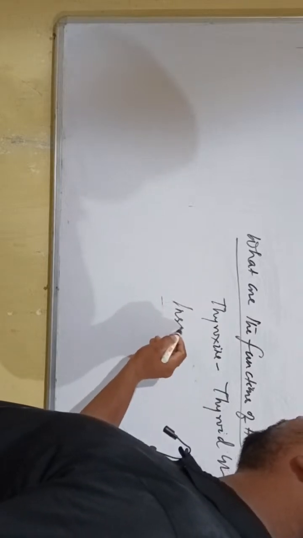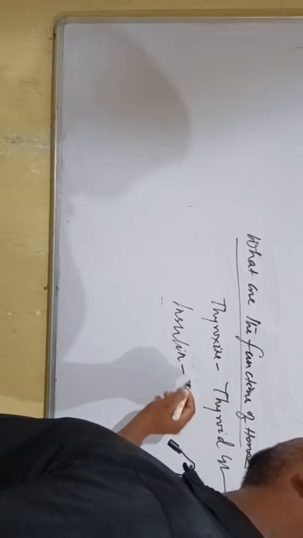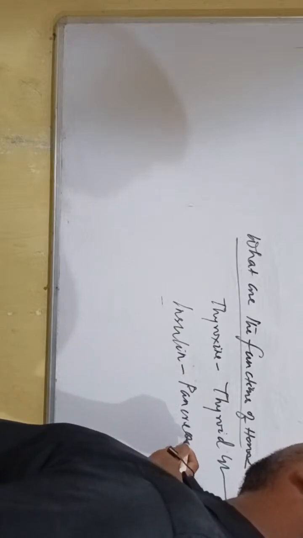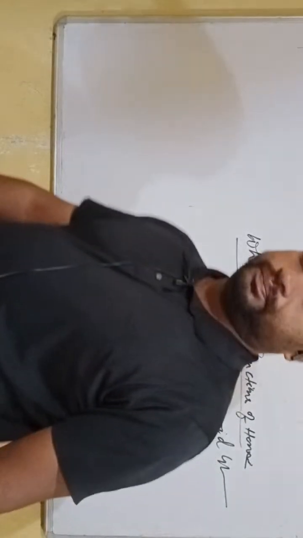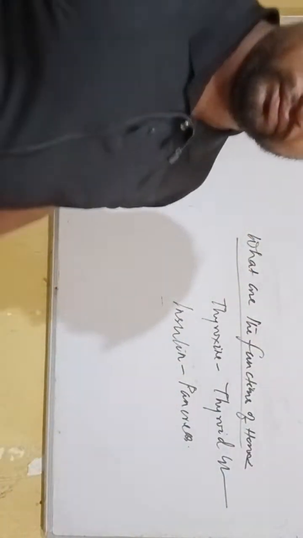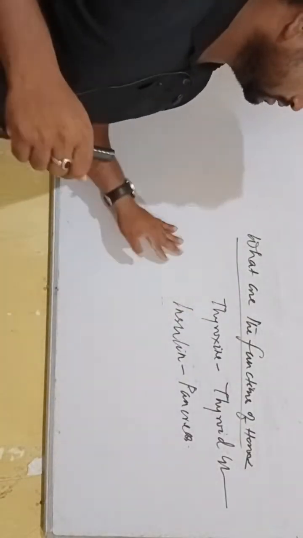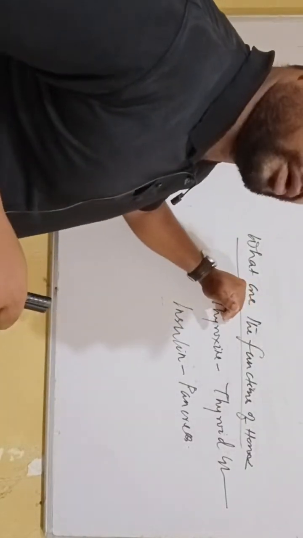Insulin is a hormone which is produced in the pancreas. These are the functions of hormones.